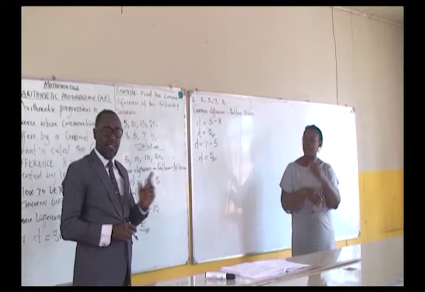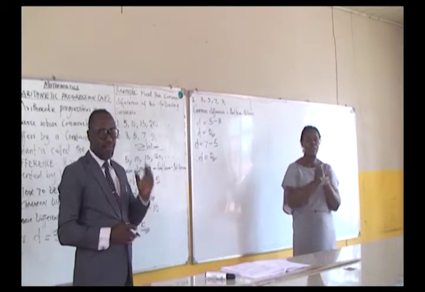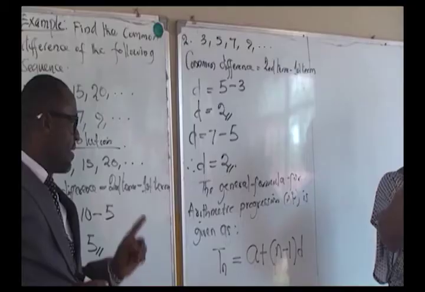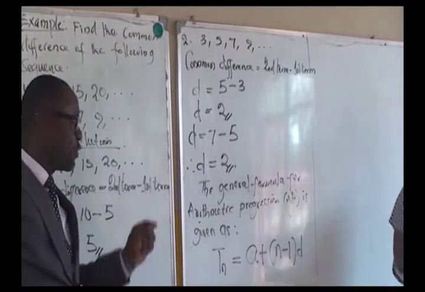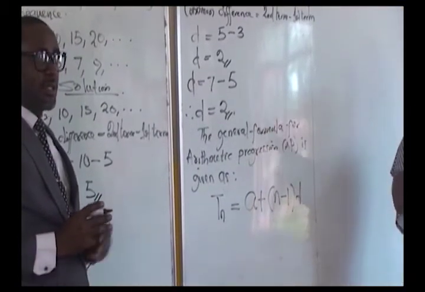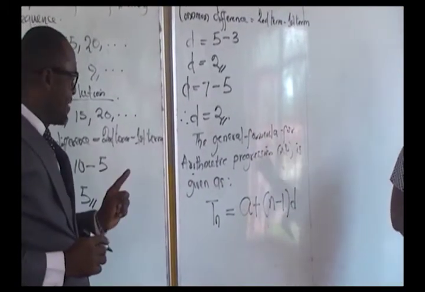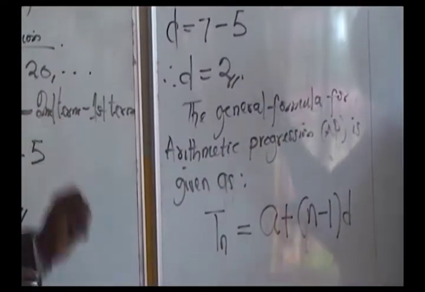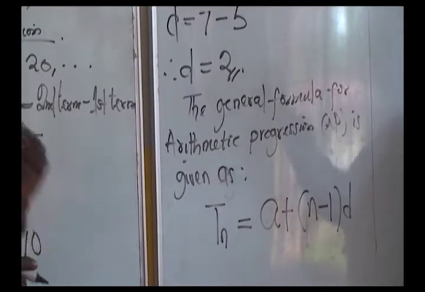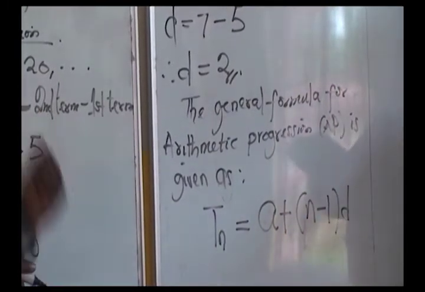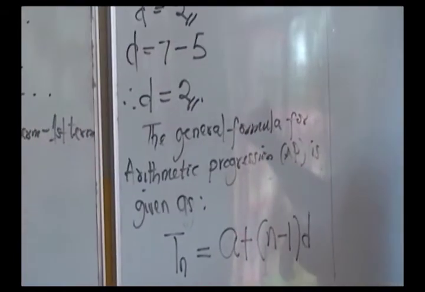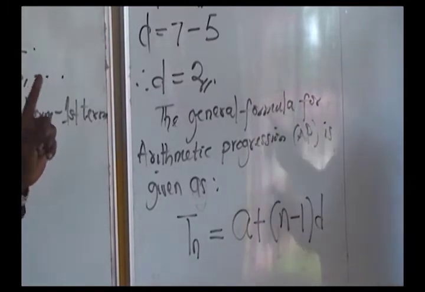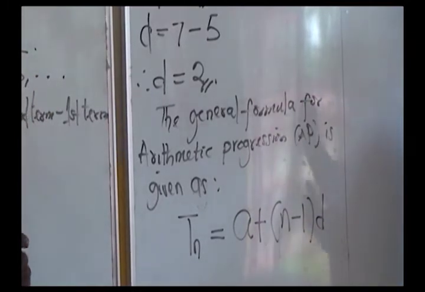So I will write the formula on the board and define the terminologies in the formula. Bracket open, n minus 1, bracket close d. These alphabets are well defined one after the other in order for you to resolve a particular problem given to you.